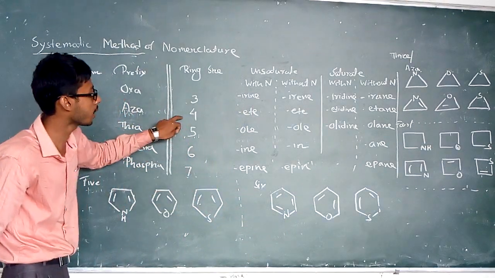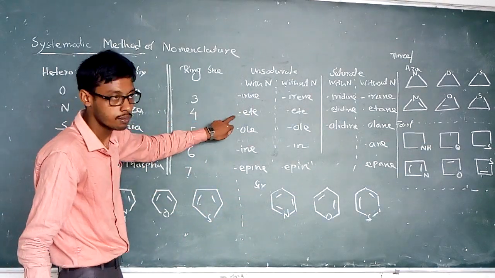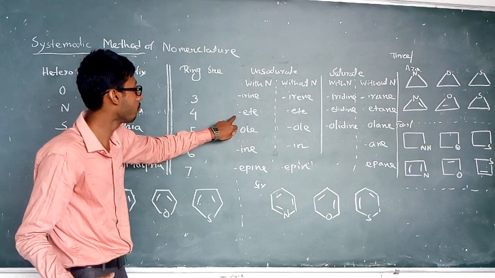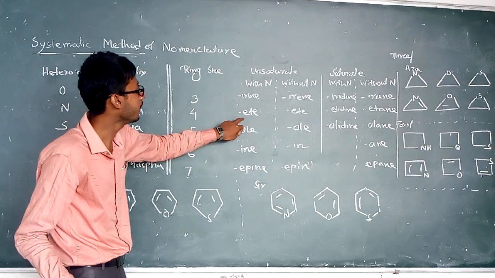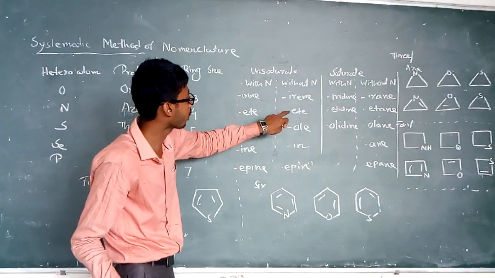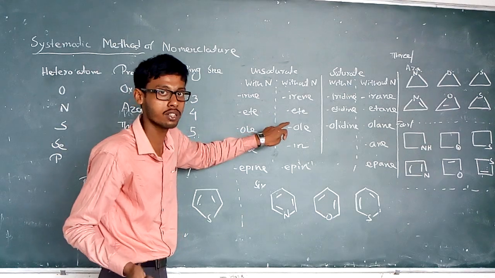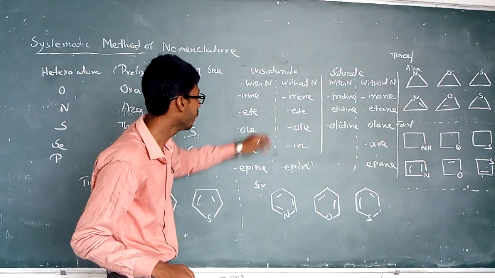In the 4-member ring with a nitrogen heterocyclic compound, the suffix should be etidine, and without nitrogen the heterocyclic compound should be etane.